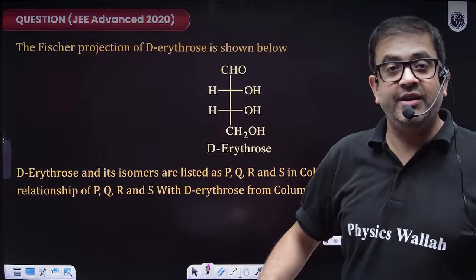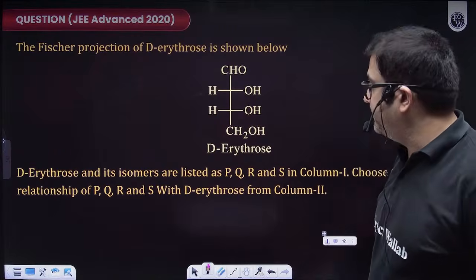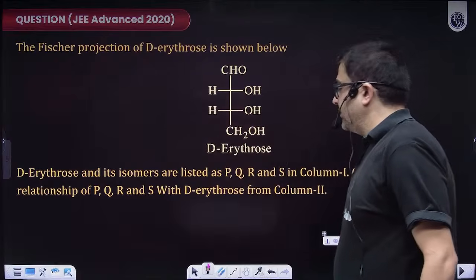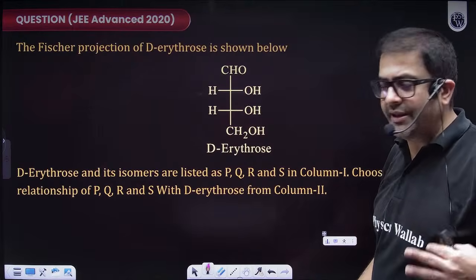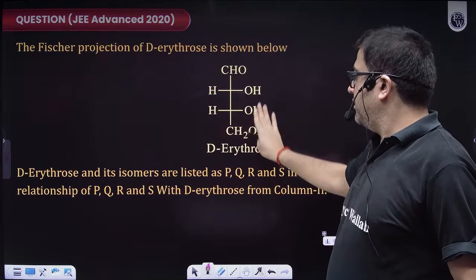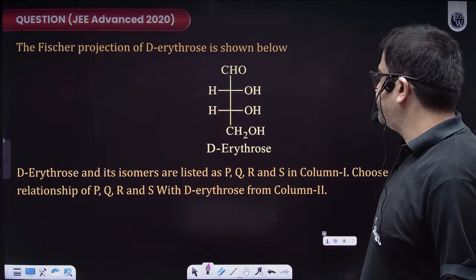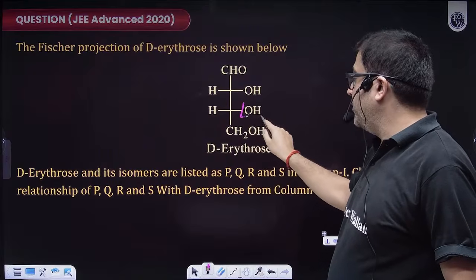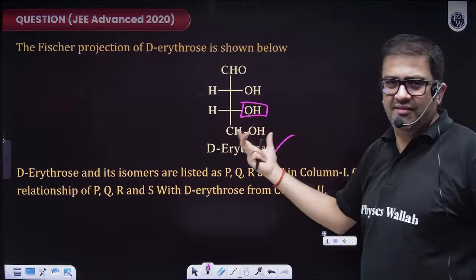Erythro, yes, Pratyay. Erythro means groups on the same side, and threo means opposite sides. Yes, beta. Chalo. So the question says the Fischer projection. Then I'll give you the poll because the options are on the next page. Let us read the question together. So this is erythro. Okay, sir. Are the groups on the same side? Yes, this is erythro. And is it D configuration? Yes, sir, because this is a true Fischer projection and OH is on the right. Although if you do not even know this, technically, sir, it is given.